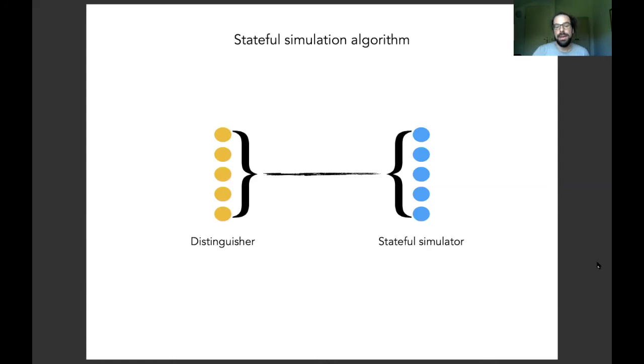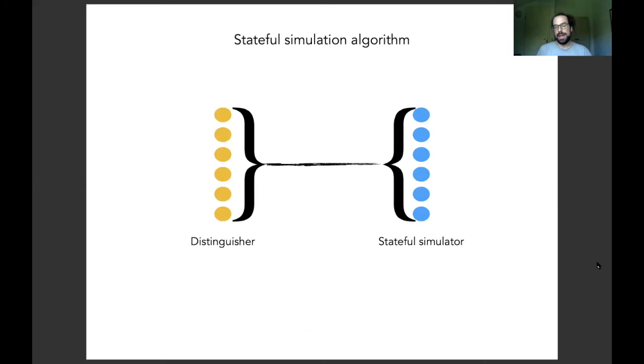Now, if the distinguisher makes a query, we apply an isometry to the blue systems to create two more systems, a blue one and a yellow one. And then we reply to the query with the yellow system. This has the effect that we still have a maximally entangled state of two symmetric subspaces, just that these symmetric subspaces are of one more copy.